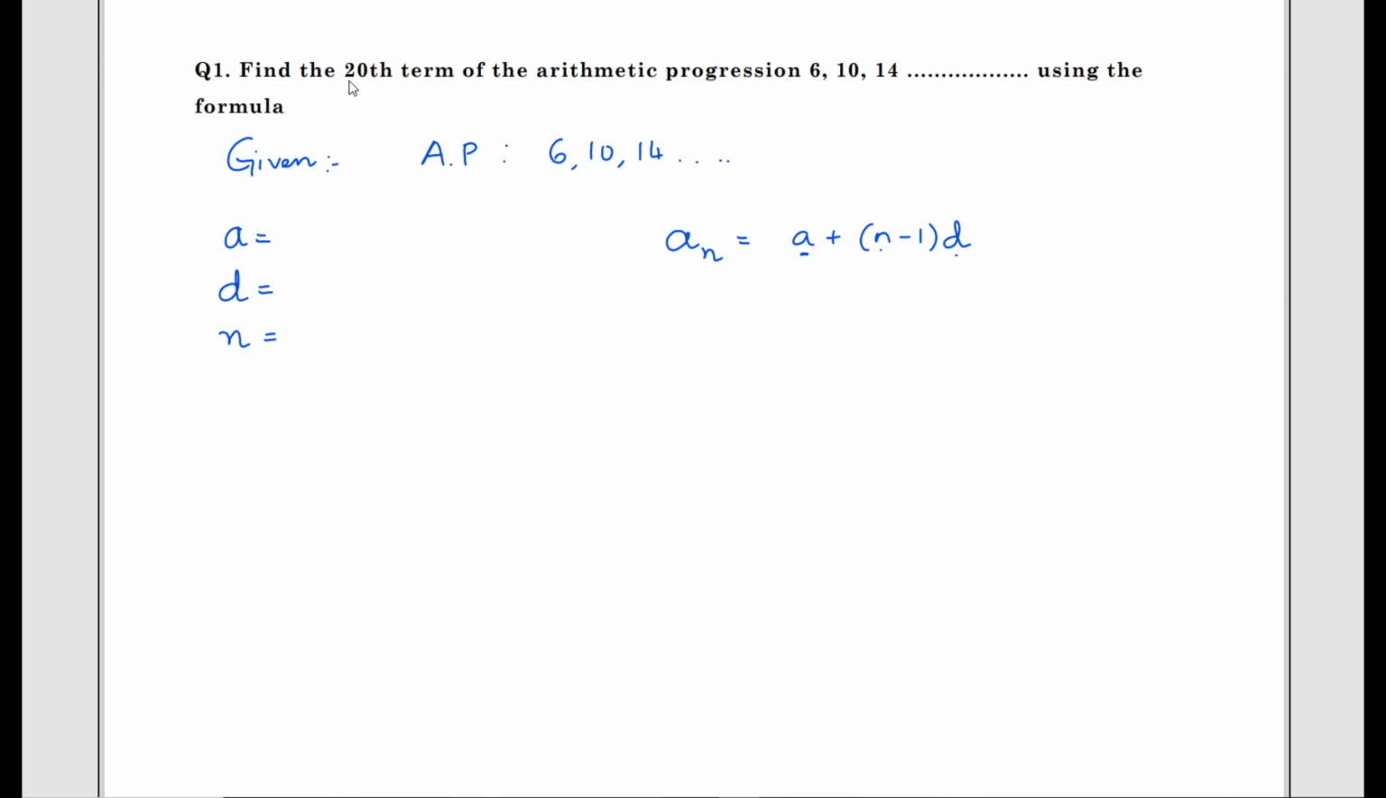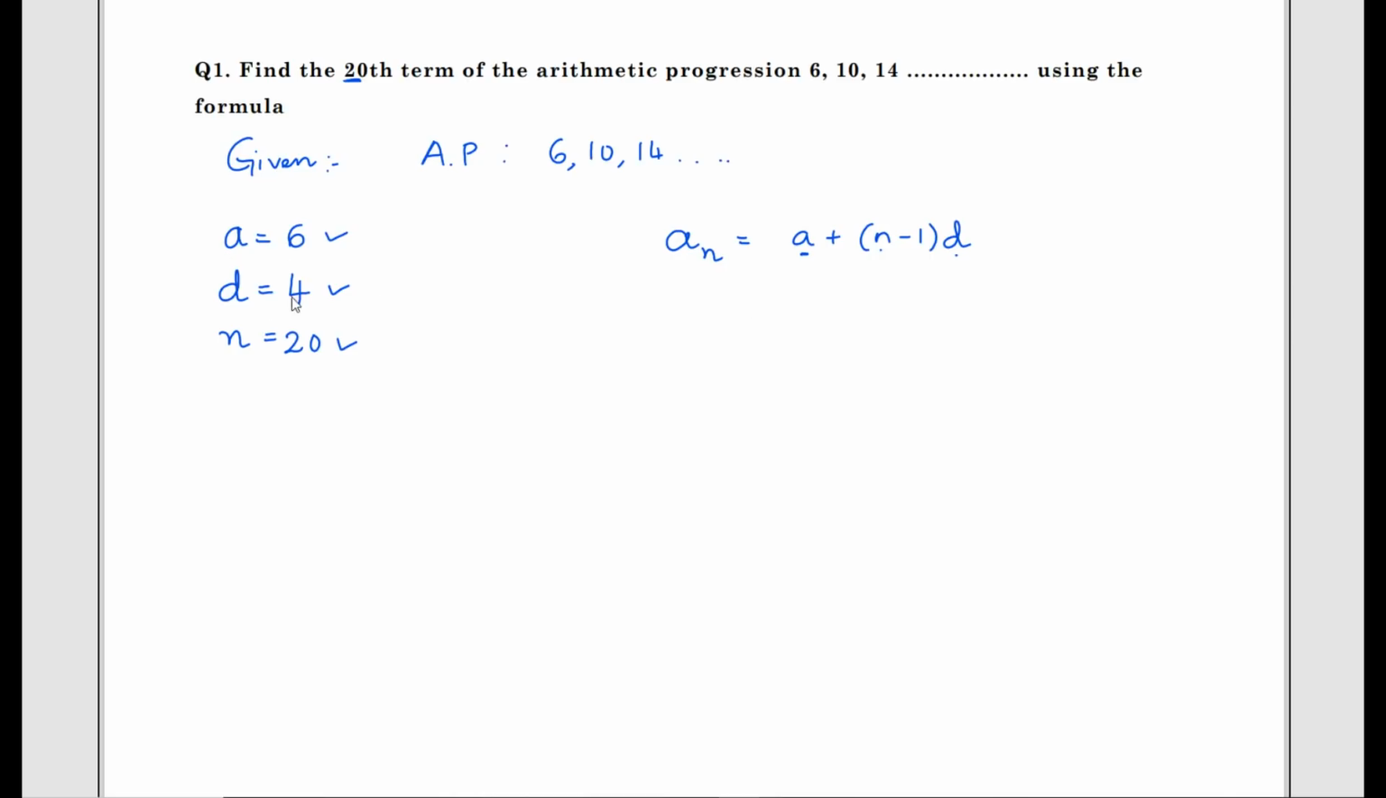The value of n is given in the question. We need to find out the 20th term. Therefore, n equals 20. Now, what is the a value? A is the first term. A equals 6. Now, what is d? D is the difference of any two consecutive terms, that is a2 minus a1 or a3 minus a2. That is 10 minus 6, which is 4. First term a equals 6, d equals 4 and n equals 20.